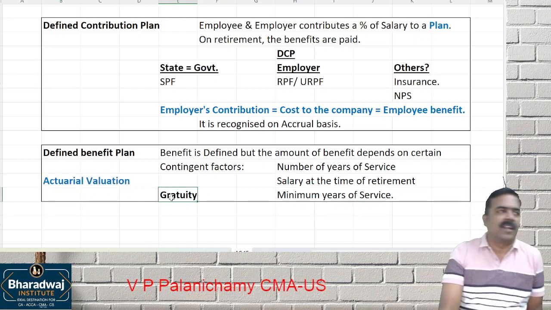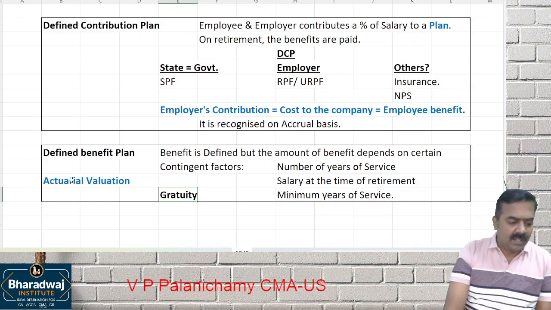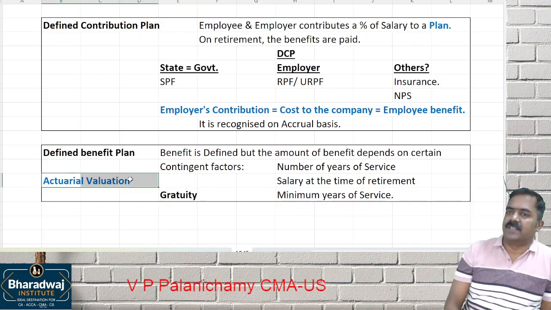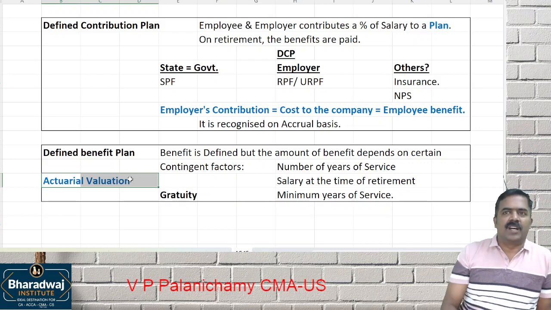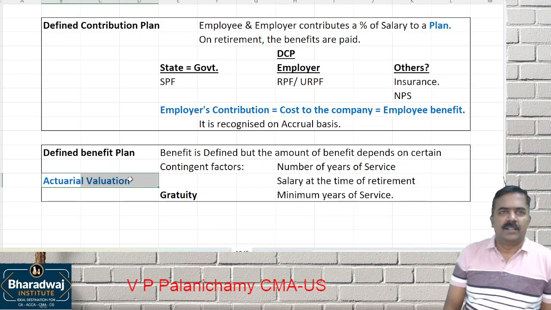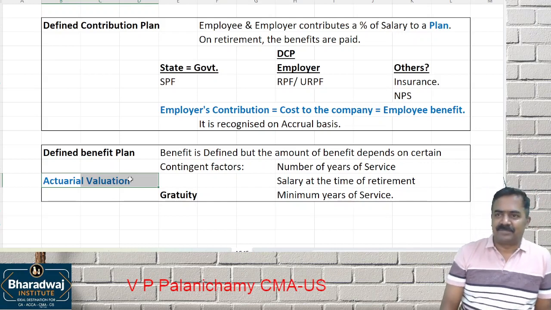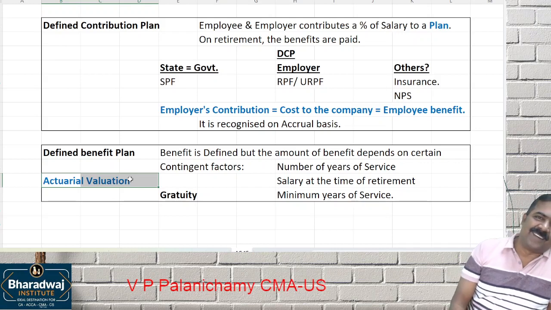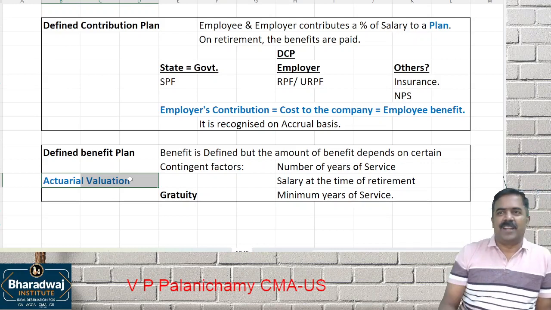He will tell the estimated liability towards which one? Gratuity. Actuarial valuation is not only for this. Actuarial valuation is there for life insurance policies. If you meet a life insurance agent, first they will tell you how and all you will die. By attending advanced accounts class, you will die. Then they will tell you it is better to take a policy.